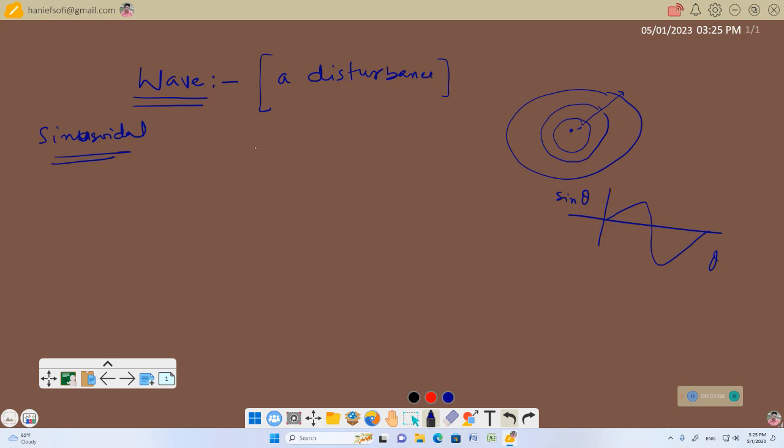Now, when sound wave goes through air, what happens? The pressure in the air molecules changes sinusoidally with time and with position. So if we express the sound wave as a change in pressure, we call it pressure wave.